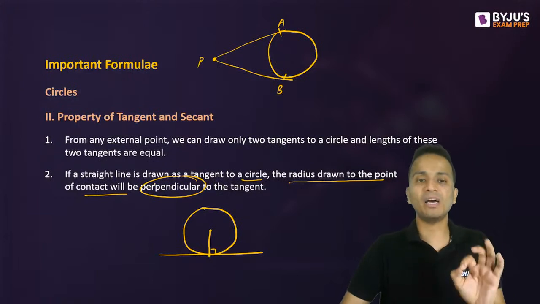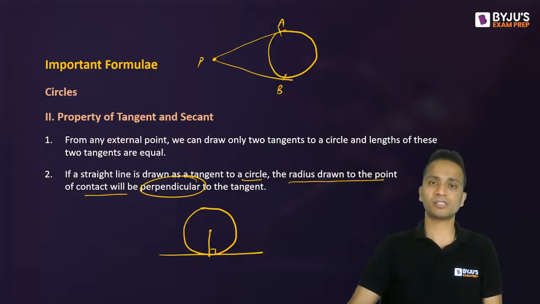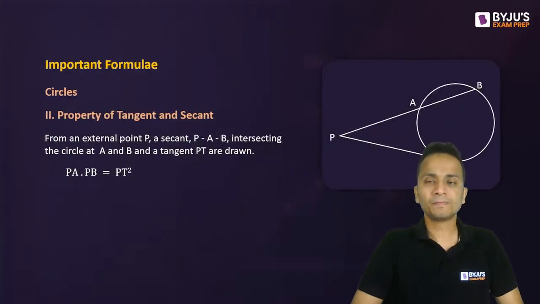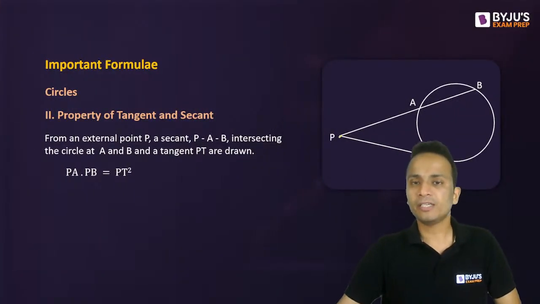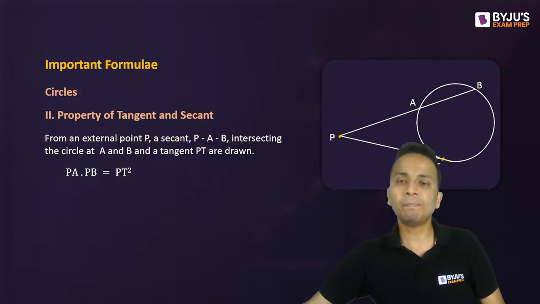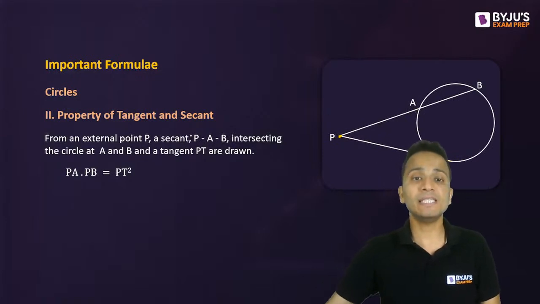A very simple, a very basic property related to circles. Okay, let's move ahead. Next property: from an outside point, I have drawn a tangent PT. So PT is the tangent touching the circle at point T. And PAB is a secant.